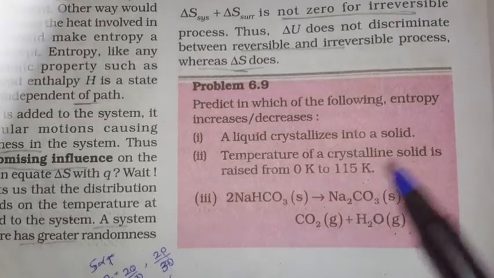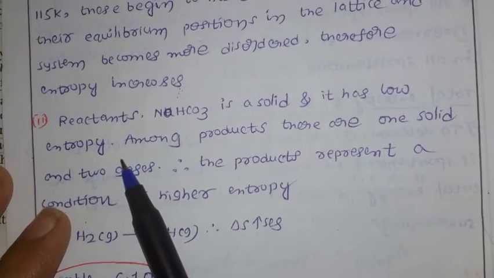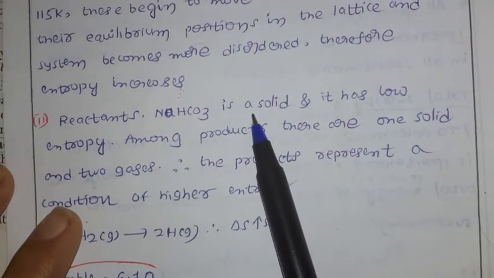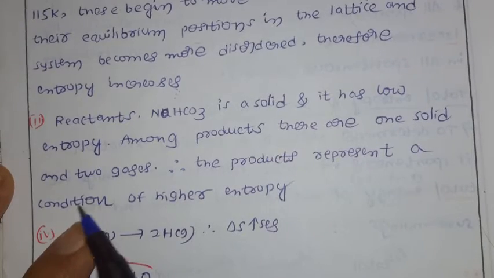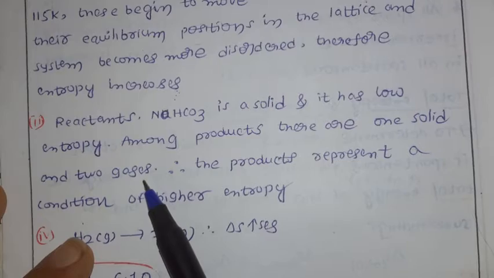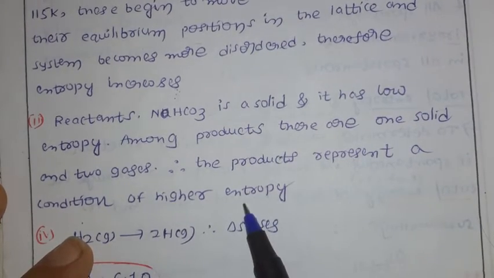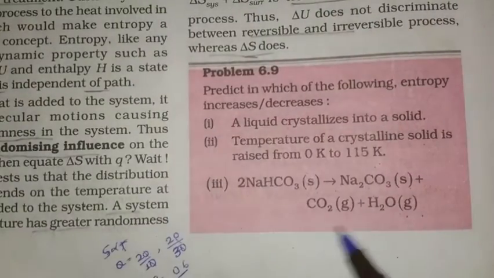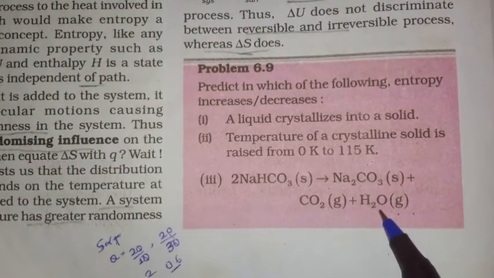Let us see how. The reactant sodium bicarbonate is a solid and it has lower entropy. As already discussed, solid has less entropy. Among the products there is one solid and two gases, carbon dioxide and water. Therefore the products represent a condition of higher entropy, because in the product side we have two gases. So from reactant to product, entropy increases.